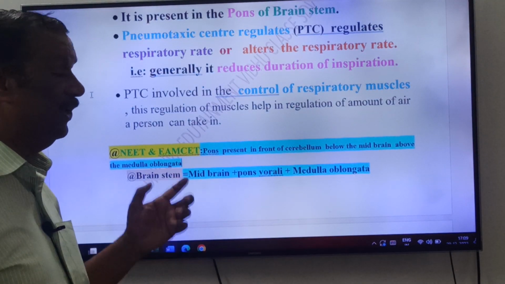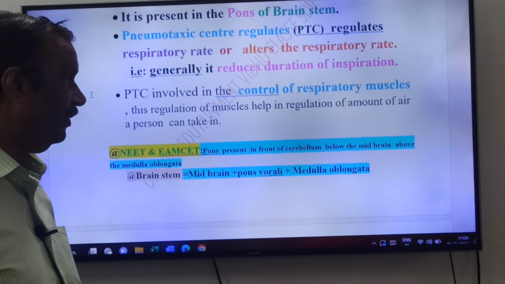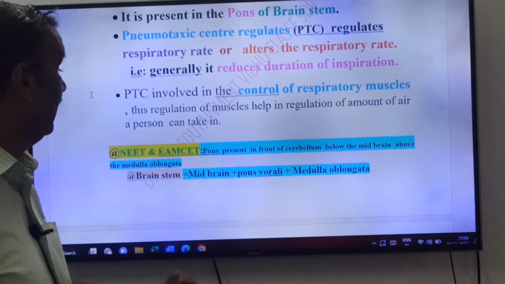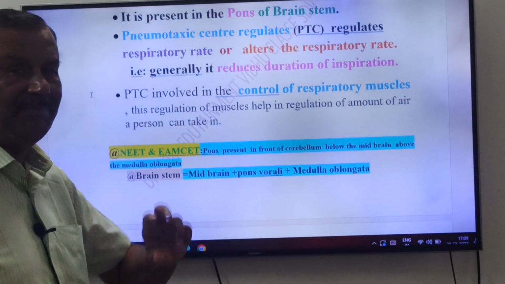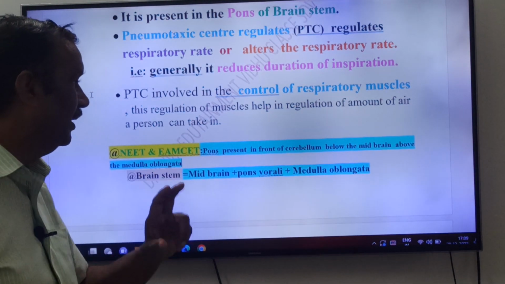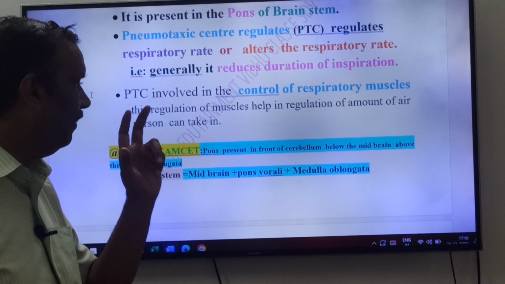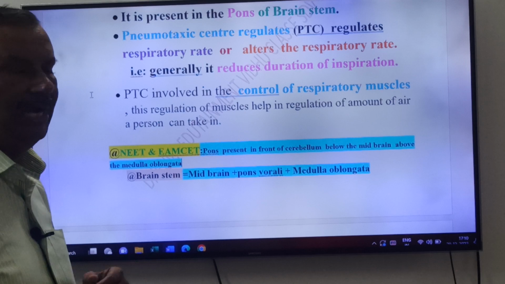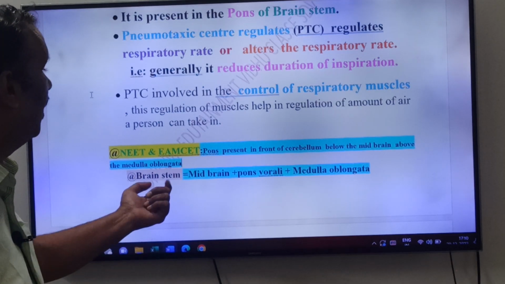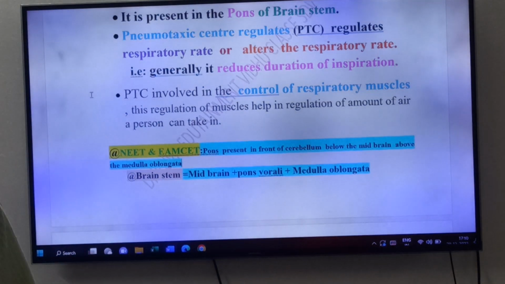It is present in front of the cerebellum, below the midbrain, above the medulla oblongata. Means it is present in between whom, friends? In between cerebellum and medulla oblongata, friends. Now friends, what is brainstem? Brainstem means what, friends? Midbrain plus pons oralis plus medulla oblongata.